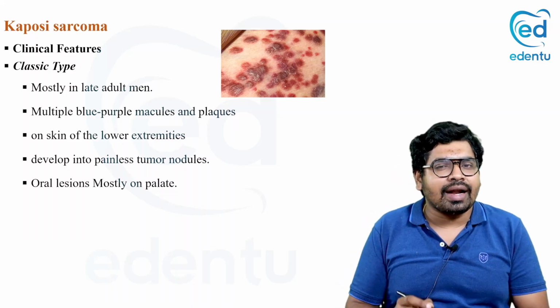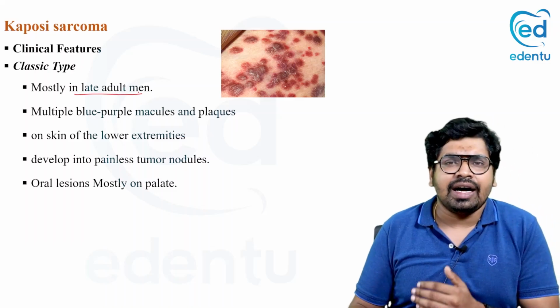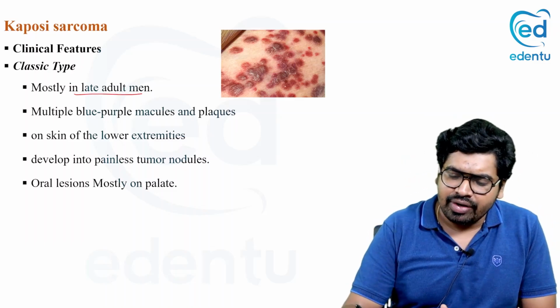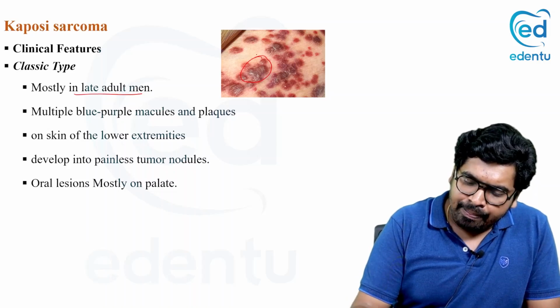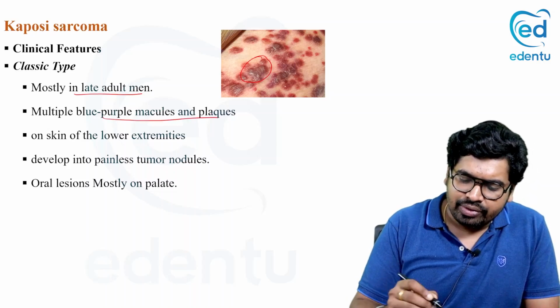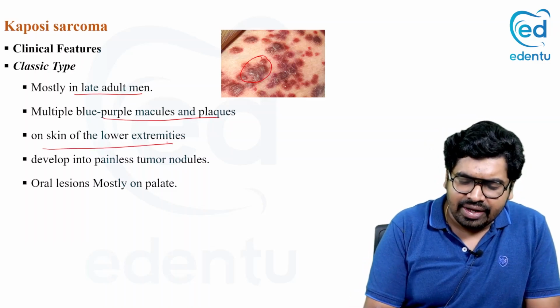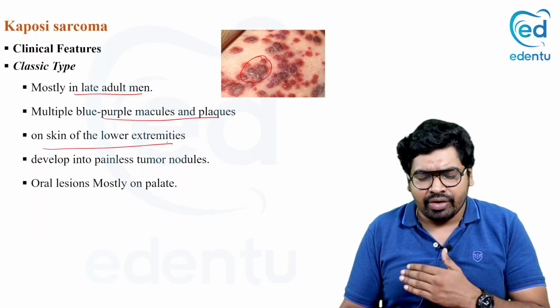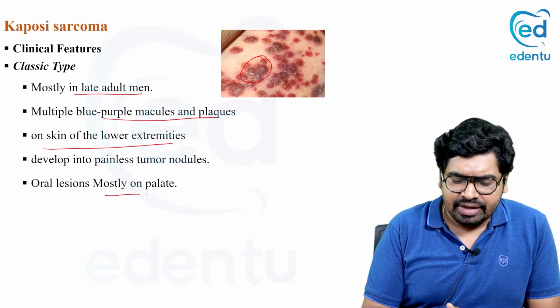Now let's see what's there in the classical type, just the basic outline. The classical type mostly occurs in the adult male population, and can you see this image? You are seeing so many blue purple macules, reddish purple blue macules, mostly on the skin of the leg or the hand, and the oral lesions are most commonly seen in the palate.